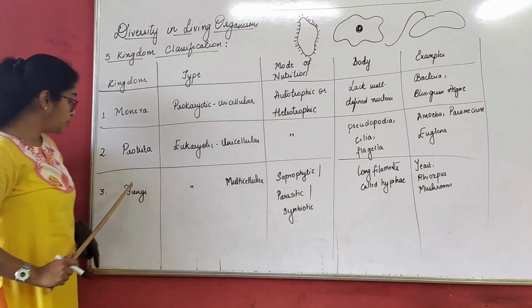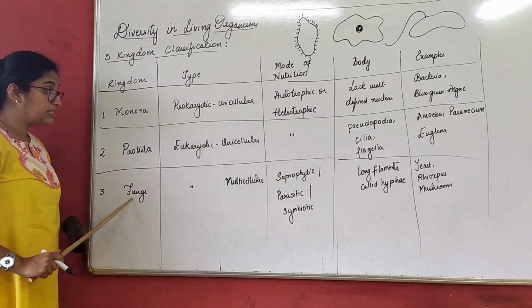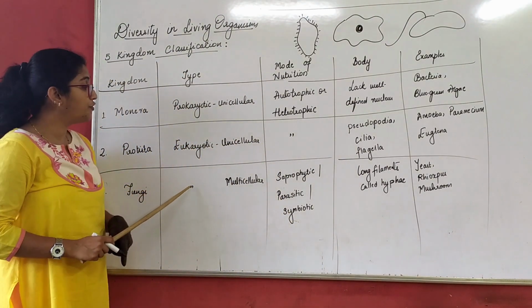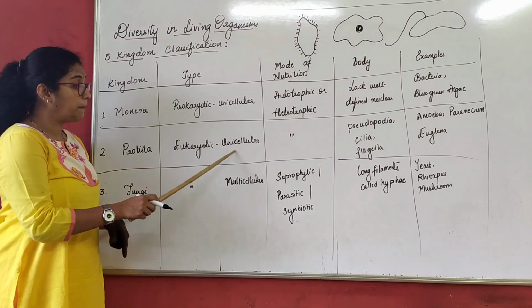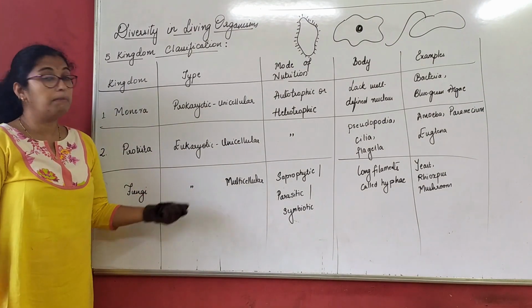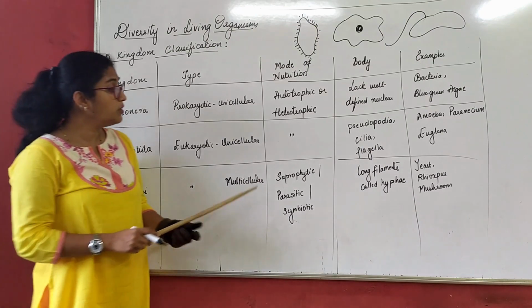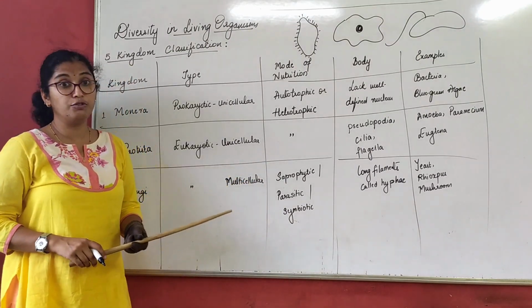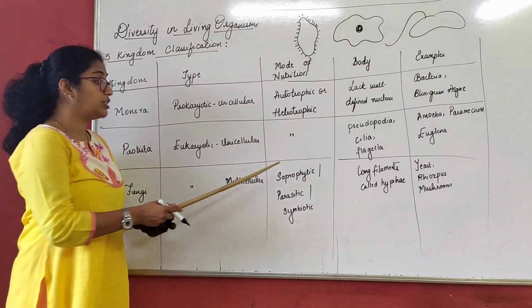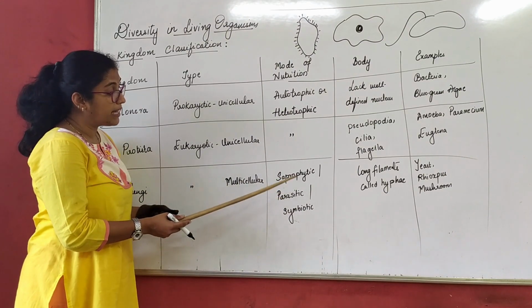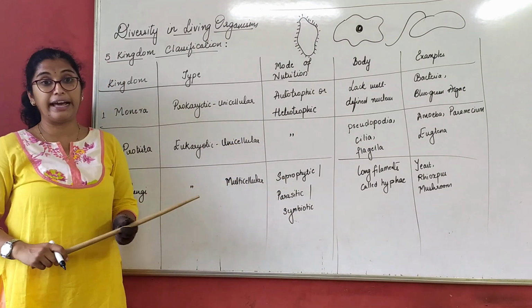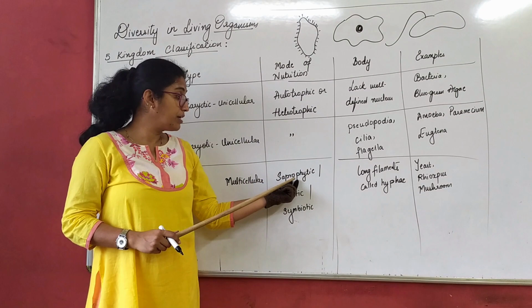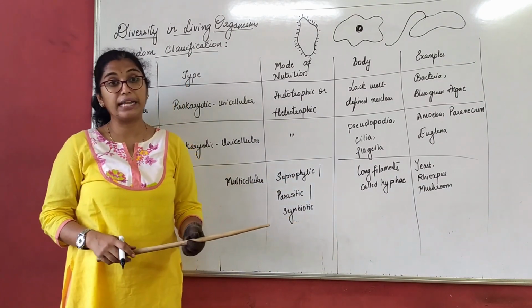We go on to the last one now, the third classification, that is fungi. That also falls under eukaryotic, but it comes under multicellular. Now, what is the mode of nutrition? The mode of nutrition is saprophytic, parasitic, symbiotic. I have written it here. We all know what is saprophytic and what is parasitic.